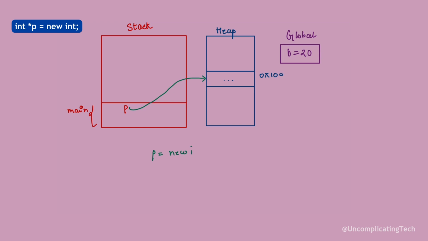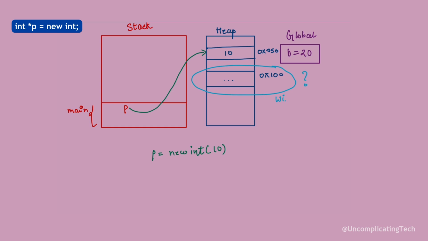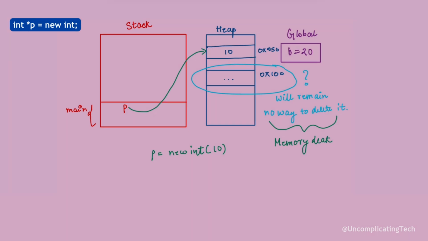Now, if I reassign the pointer by p = new int with value 10, p now points to a new memory location on the heap which stores the value 10. But what about the previously allocated memory? The previous memory block allocated by new int is still reserved in the heap memory. However, we lost the address of that memory because p now points elsewhere. Since there is no way to free that memory now, it remains allocated indefinitely, causing a memory leak.